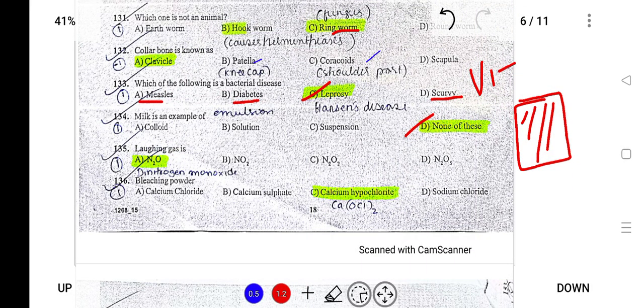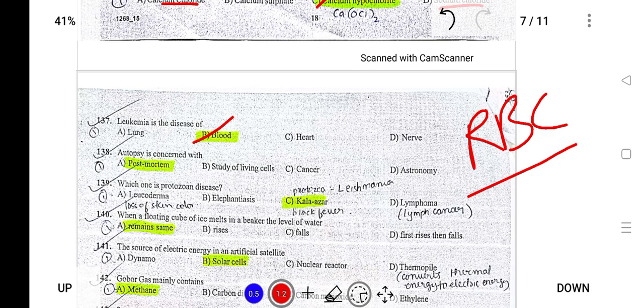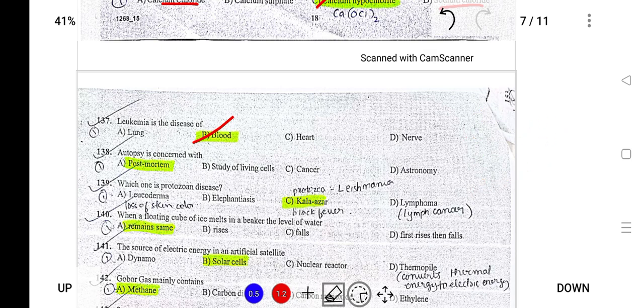Next, laughing gas is nitrous oxide. Next, bleaching powder is also known as calcium hypochlorite. Sodium chloride is salt, and calcium chloride is used as a disinfectant. Next, leukemia. Leukemia is a disease of blood, also known as blood cancer. It is caused by a problem with the blood cells, and it causes blood cancer.